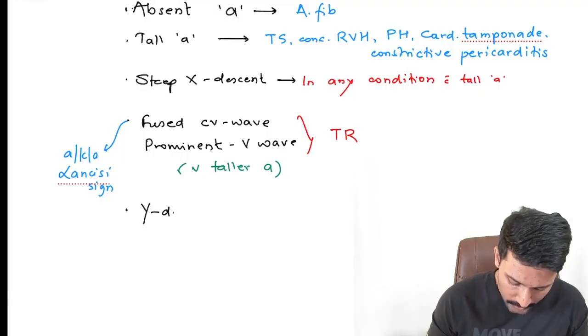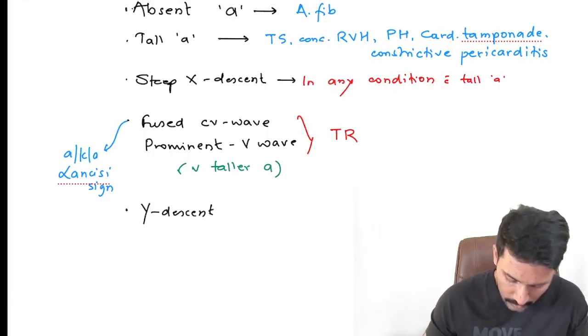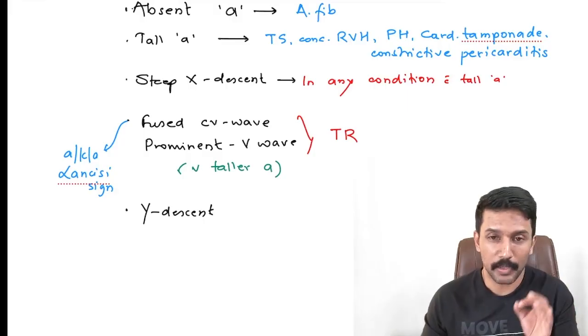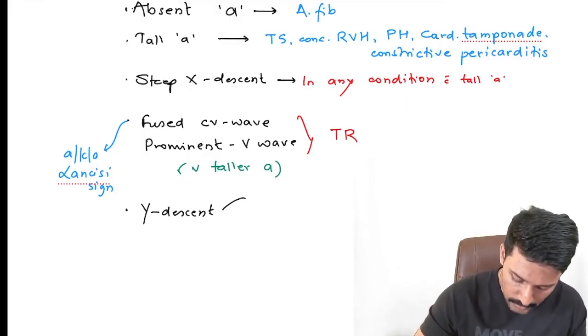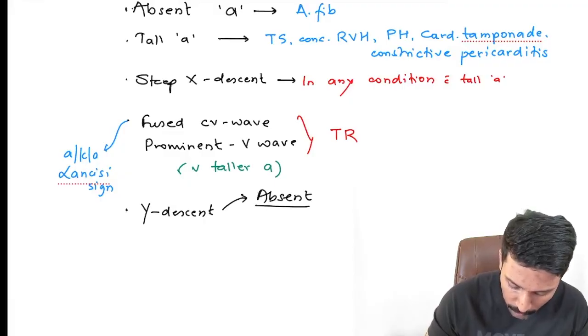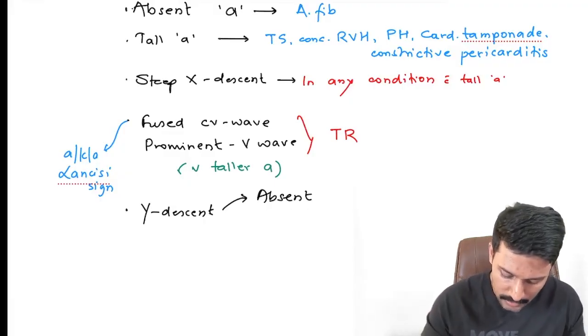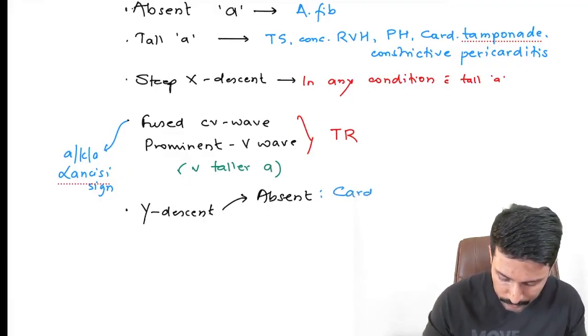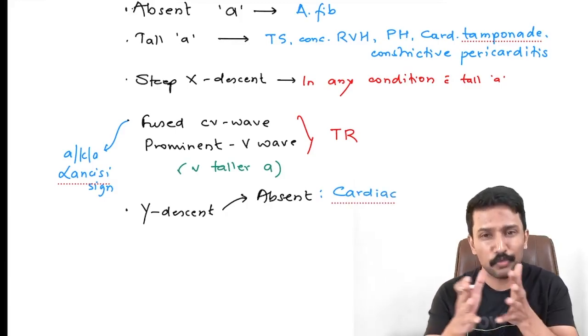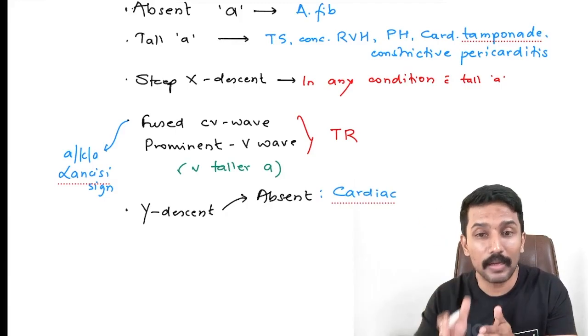Okay, next up we come down to Y descent. With respect to Y descent, the questions mainly ask you to differentiate between cardiac tamponade and constrictive pericarditis based on Y descent. So remember, Y descent is absent in cardiac tamponade because passive filling is not possible. But what happens in constrictive pericarditis? In constrictive pericarditis, passive filling happens, but it gets abruptly cut short.